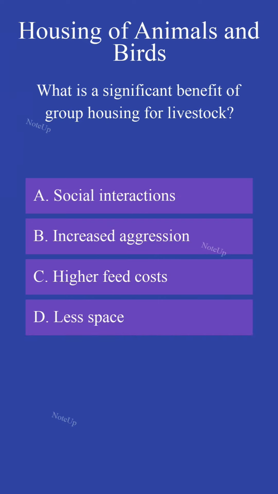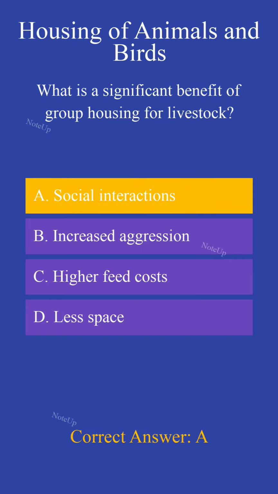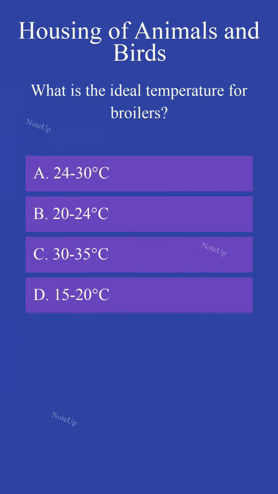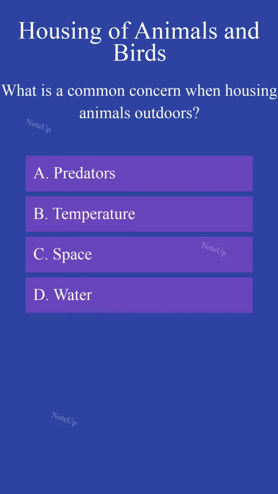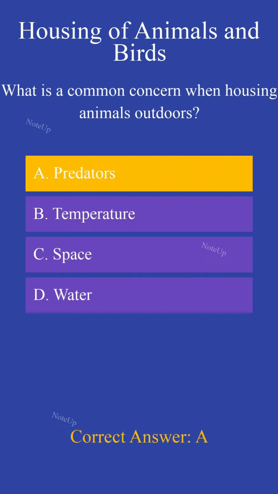What is a significant benefit of group housing for livestock? Social interactions. What is the ideal temperature for broilers? 24 to 30 degrees C. What is a common concern when housing animals outdoors? Predators.